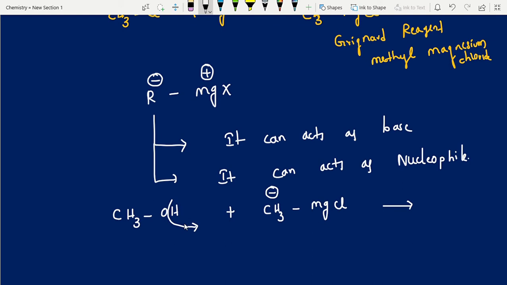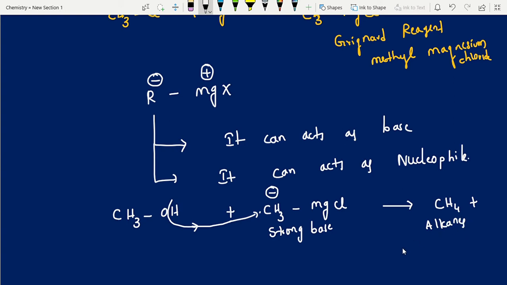It may be a weak acid, no problem, but the Grignard reagent is a strong base, because RH, a weak acid, gives a conjugate base that is a strong base. We have studied that, right? So now you can write the answer. Simple, just add this hydrogen here. That is your main product, CH4, a hydrocarbon. You'll get an alkane.